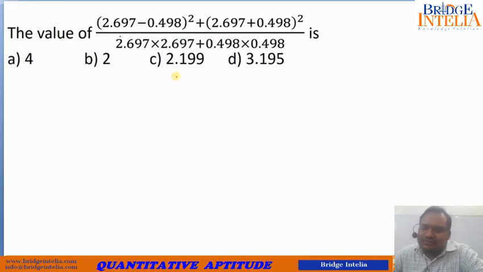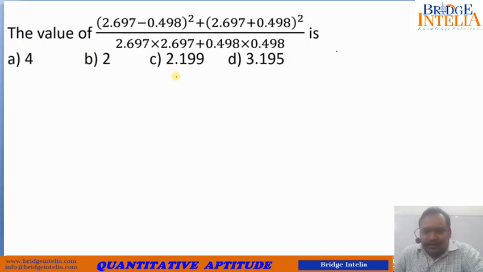These types of questions are very common. These are known as simplification problems, but these are actually based on the application of algebraic identities. So let's see how to go about solving these questions. You would be given these kinds of numerical values including decimals, and then you would be asked to simplify this. But you don't have to get into actual calculations. You have to basically transform this into certain algebraic identities, and based on that you can cancel out a few terms. So let's see how that can be done.